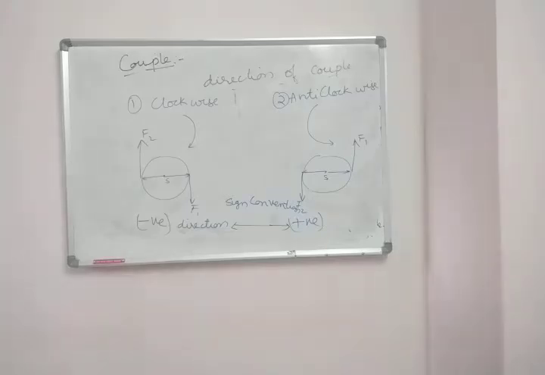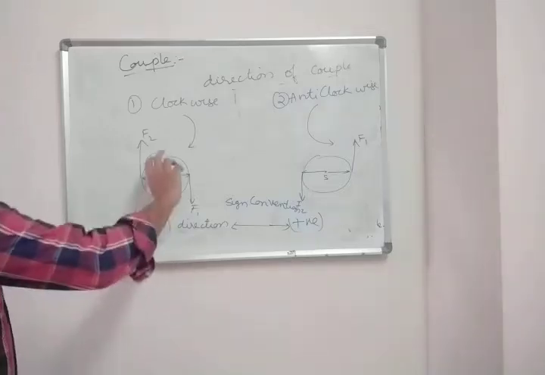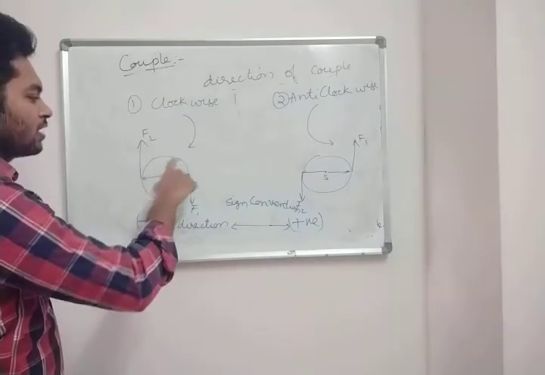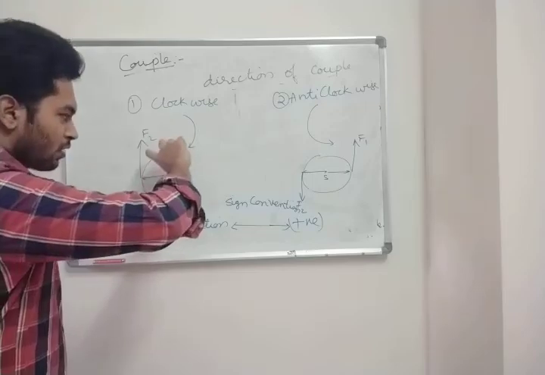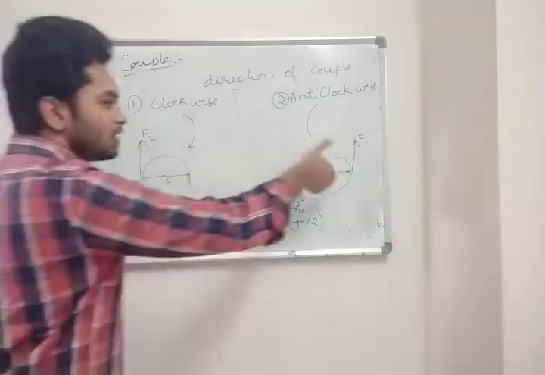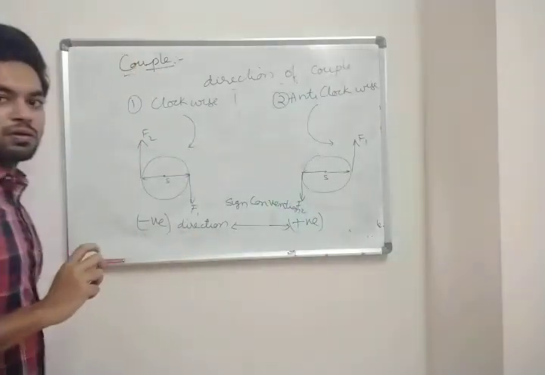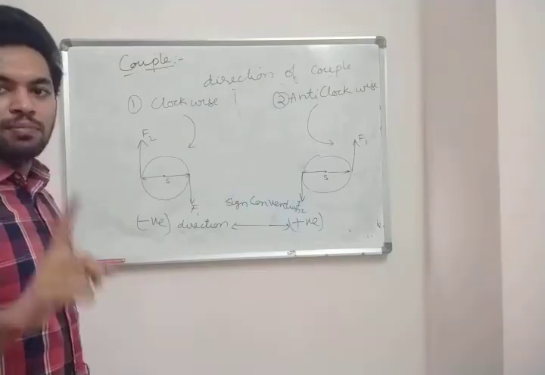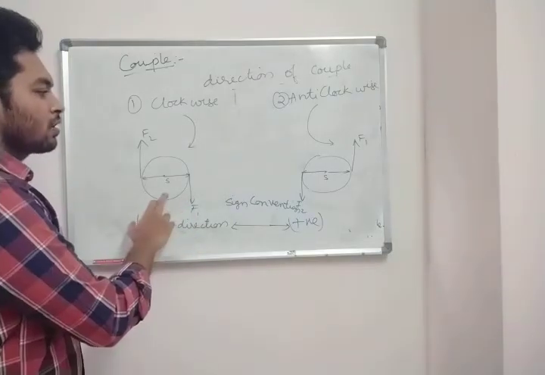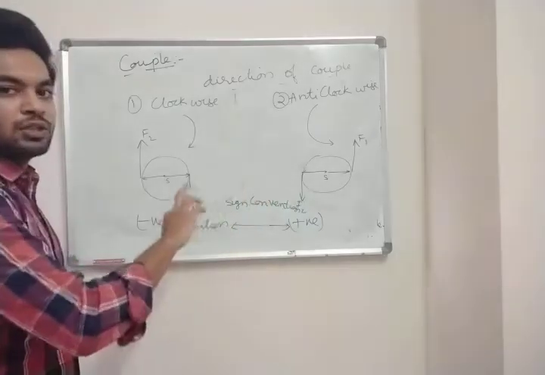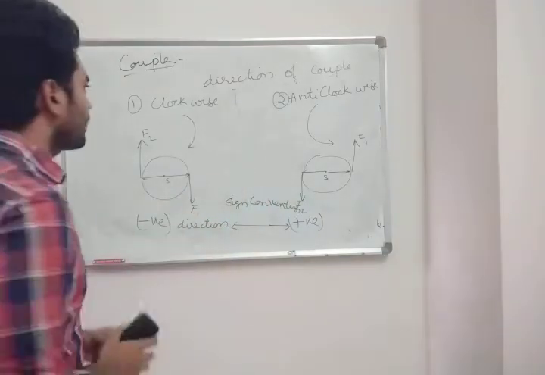Now, understood this? Clockwise. Clockwise means how does your clock move? 1, 2, 3, 4. Clock moves in this direction. Anti-clockwise is the reverse of your clockwise direction. Remember any one. You either remember clockwise or anti-clockwise. Then you won't get confused. Clear? Okay.